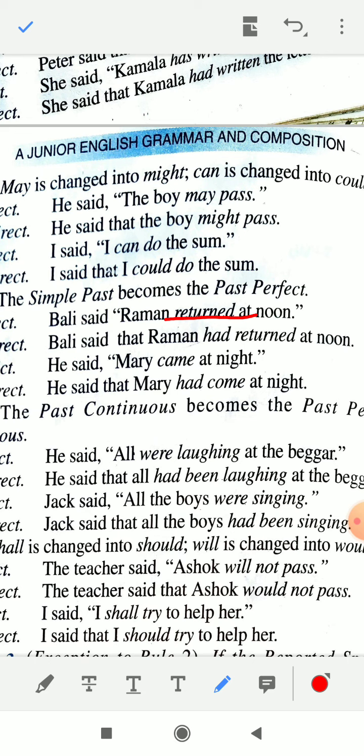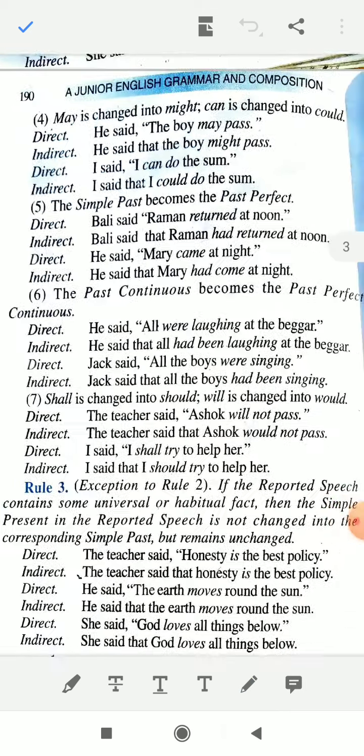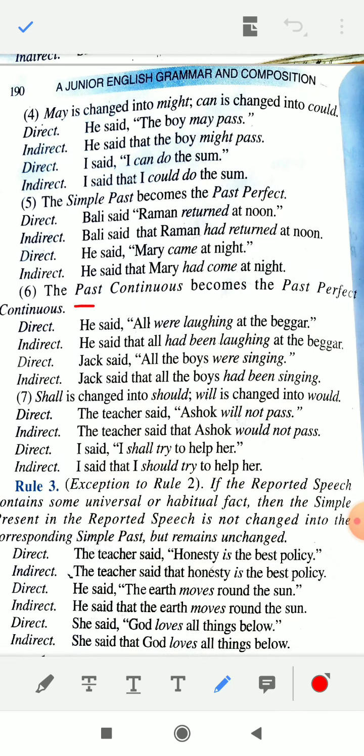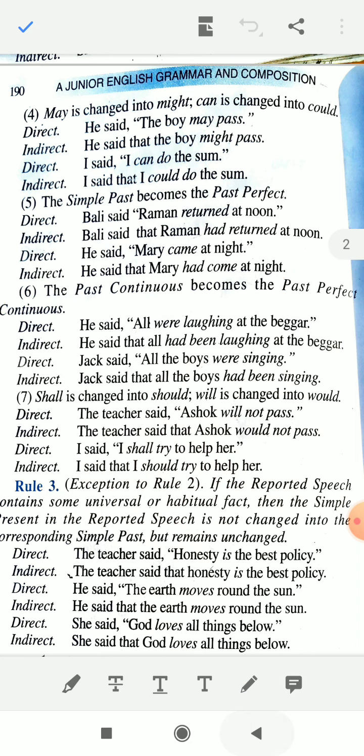He said Mary came at night. He said that Mary had come. Came, come. The third form of come is come only. So he said that Mary had come at night. Okay, now if the verb is in past continuous, अगर verb रिपोर्टेड स्पीच में इन्वर्टेड कॉमाज़ में जो verb है अगर वो past continuous में होगा, then it will be changed into past perfect continuous. Just keep it in mind. Past continuous will be changed into past perfect continuous. Just observe the example here.